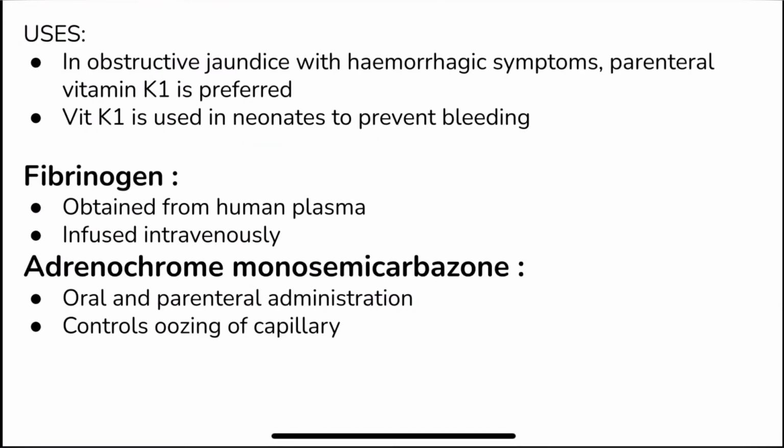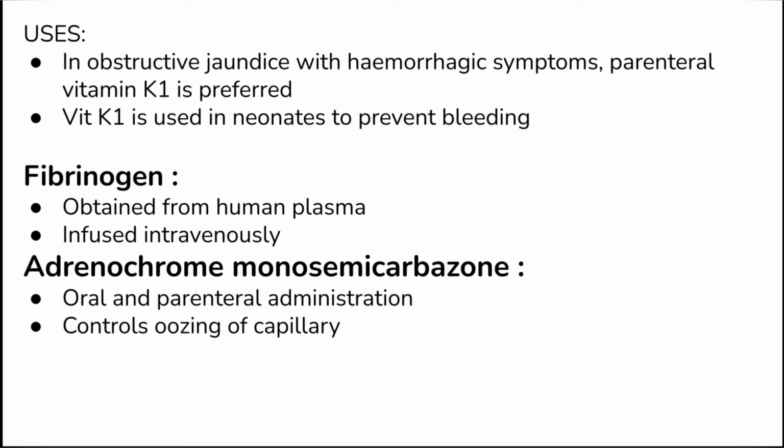Now the uses of vitamin K. In obstructive jaundice with hemorrhagic symptoms, parenteral vitamin K1 is preferred, and vitamin K1 is used in neonates to prevent bleeding, as the intestinal flora which is necessary for the synthesis of vitamin K is not developed. This vitamin K can be used in neonates.